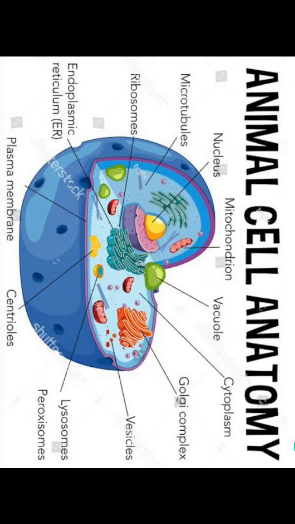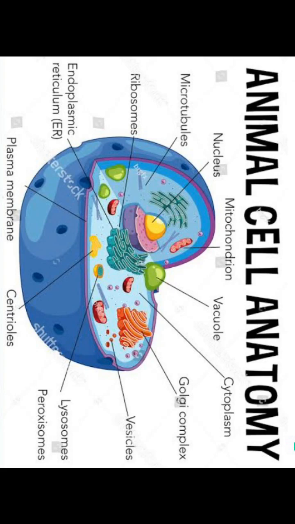In eukaryotic cells, there is an extensive compartmentalization of cytoplasm through the presence of membrane-bound organelles. So, in all these organisms, protists, plants, animals and fungi, we can see compartmentalization of cytoplasm as well as well-defined membrane-bound cell organelles.